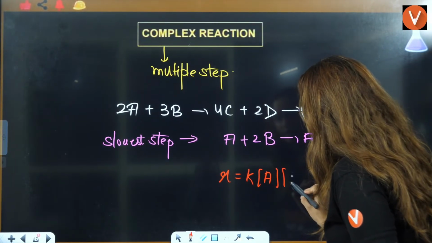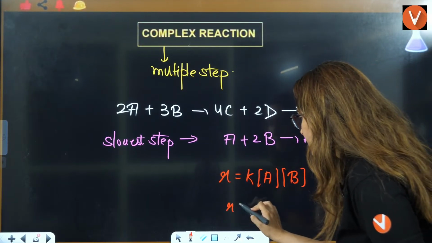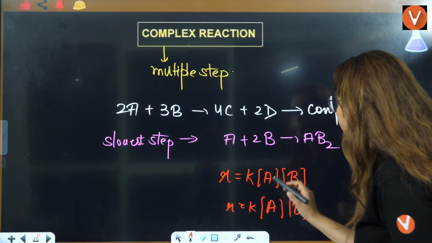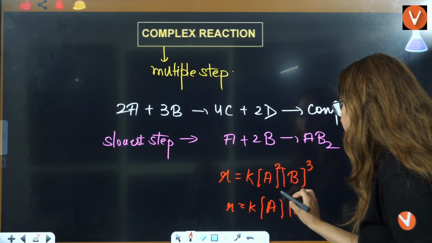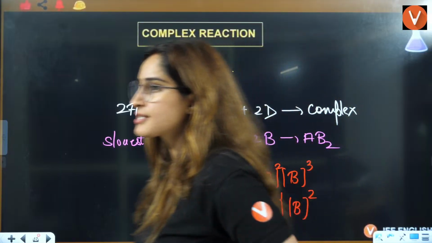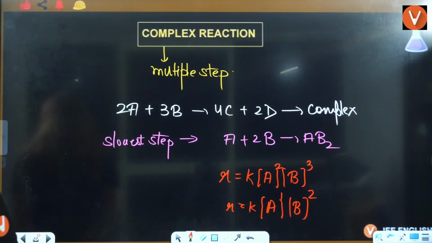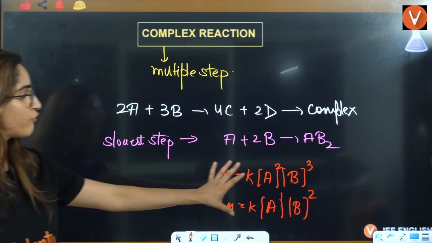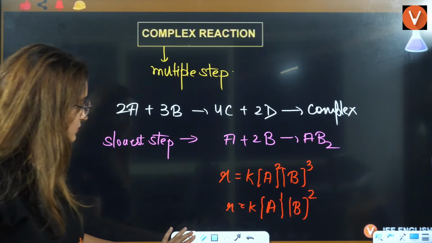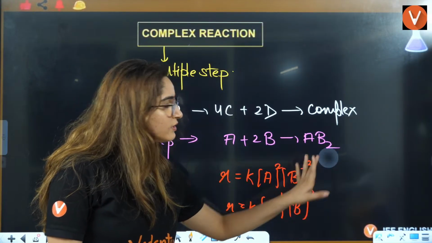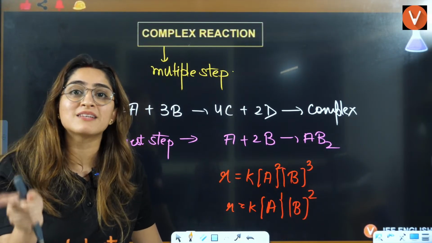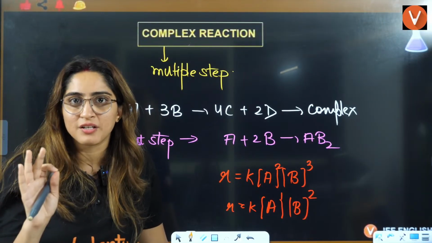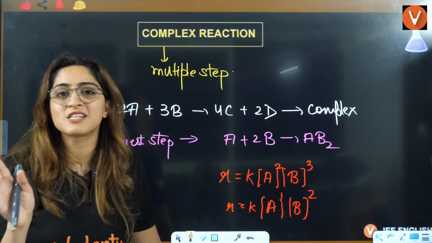I am writing two options here. You need to tell me which is correct: should it be powers 2 and 3, or 1 and 2? What I defined is that whenever you have a complex reaction, it doesn't matter what the overall reaction is.